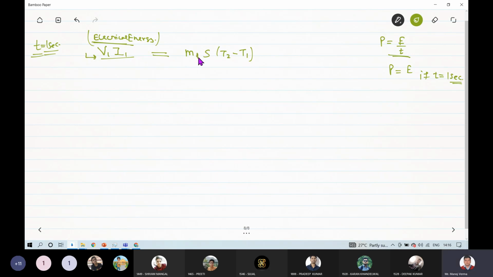So at this point of thermal equilibrium, I can measure the values of V1 and I1 very simply by means of a voltmeter and ammeter. It should not create any problem. And S, the specific heat of water, is given. At thermal equilibrium, T2 and T1 can be easily measured.